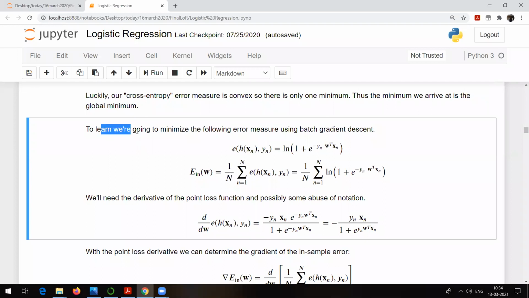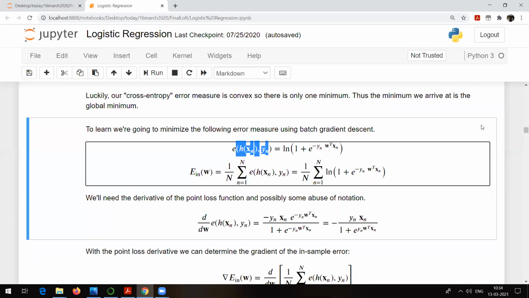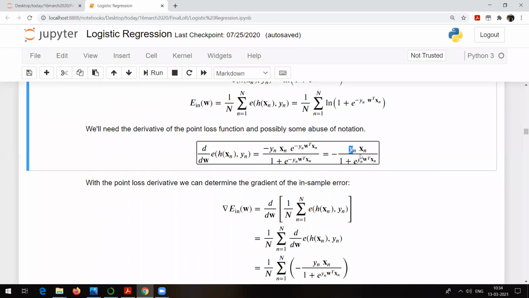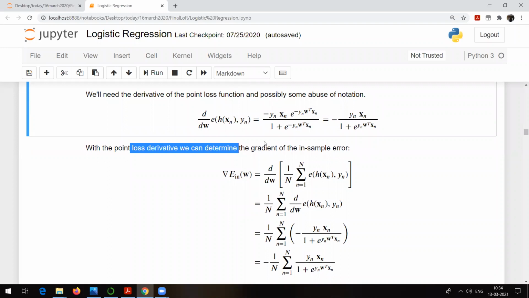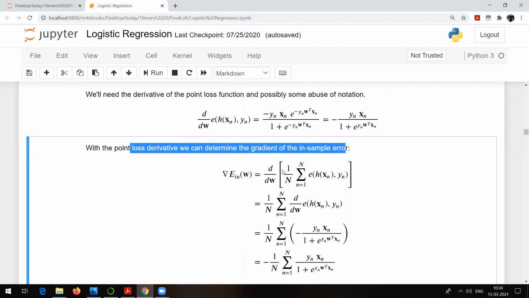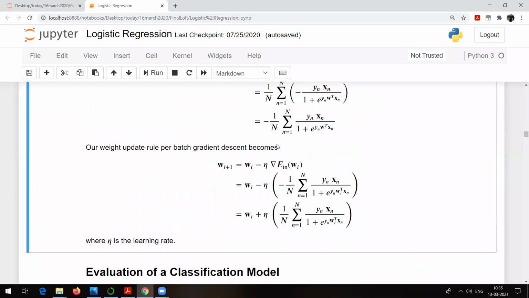So to learn, we are going to minimize the following error because this is an error. Obviously, we are going to take a derivative of that, right? So simple, and we know the reason why derivative, because it always gives the minimum. So the minimum error looks like this after taking the first derivative, for example. So with the pointwise derivative, we can determine the gradient of the sample error. So del of E in of W, again derivative of this particular equation, and finally we get something like this.